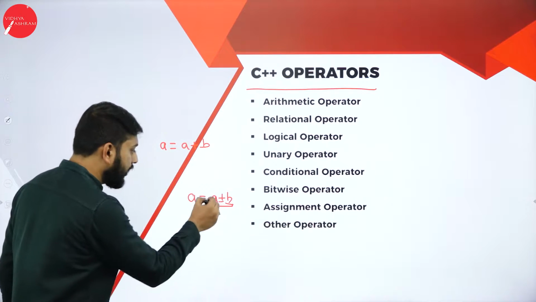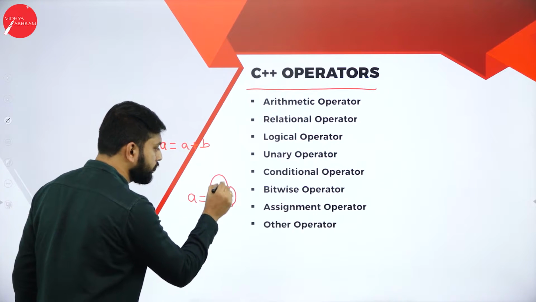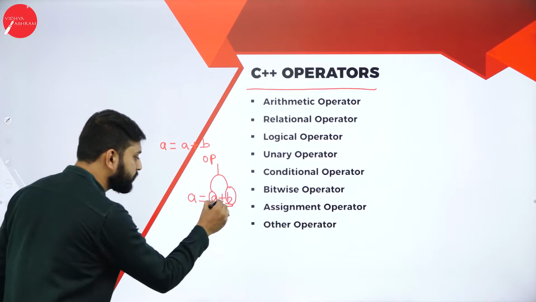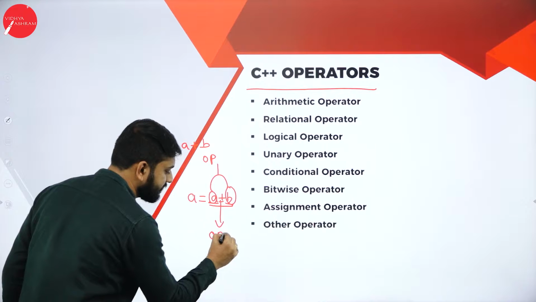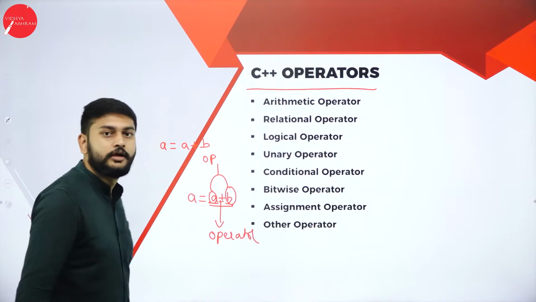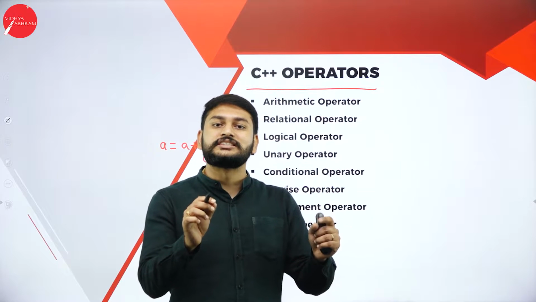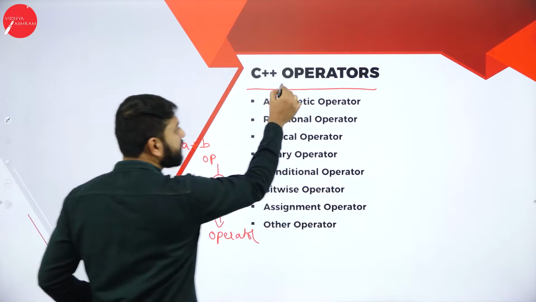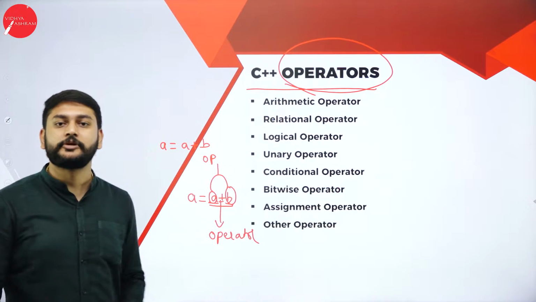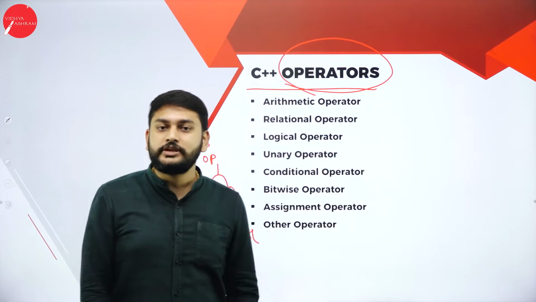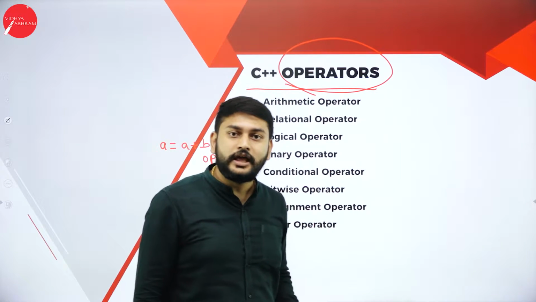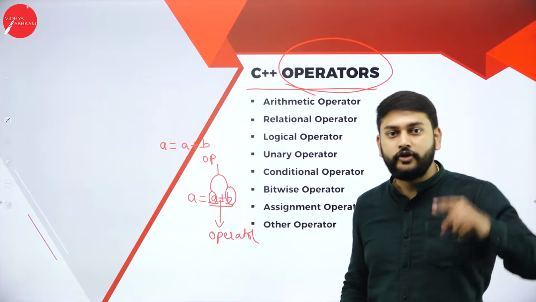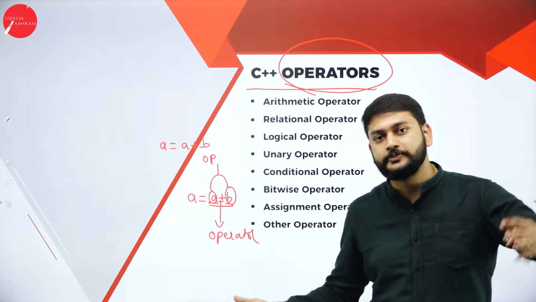A, B, these two I will call operands, but this plus I will call an operator. A symbol which initiates some action between two operands is what I will call an operator. Please remember that. One symbol creates one action between two operands. That is what you have to understand, right? You have understood that. Fine.